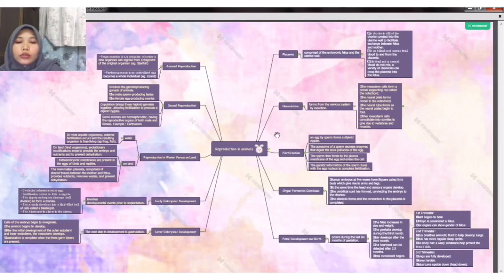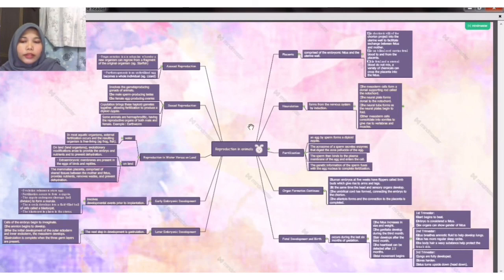So why do this mind map? It's easy to understand. For me, when I look at this mind map, it makes it easy for me to understand this chapter. For me, this topic I don't really like, because it is very complicated and there are a lot of steps we need to understand, and we need to understand the important reactions in reproduction in animals.